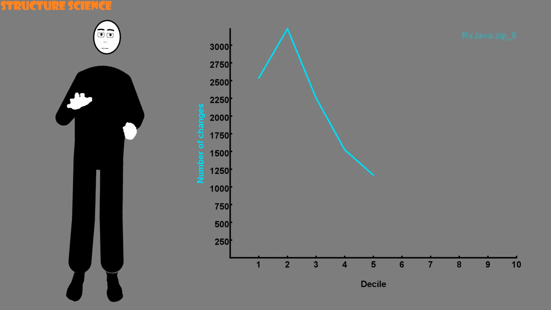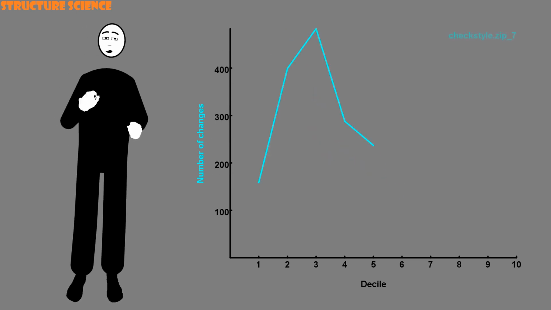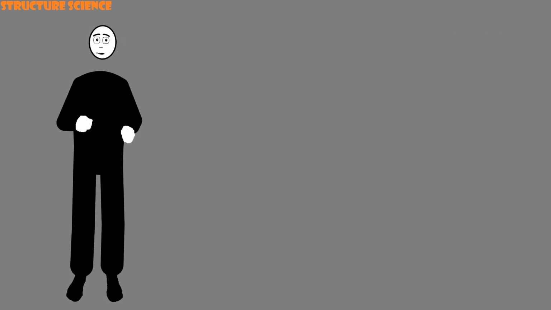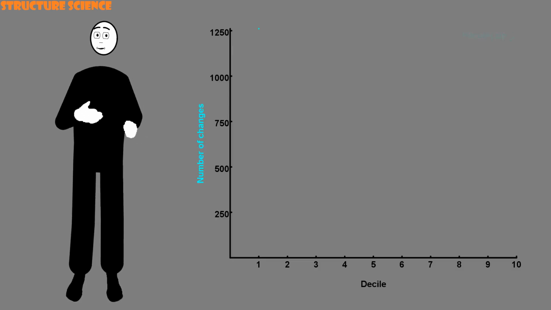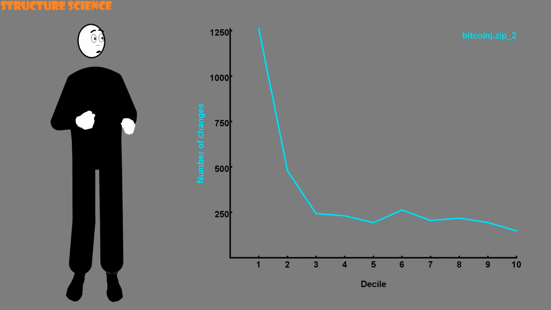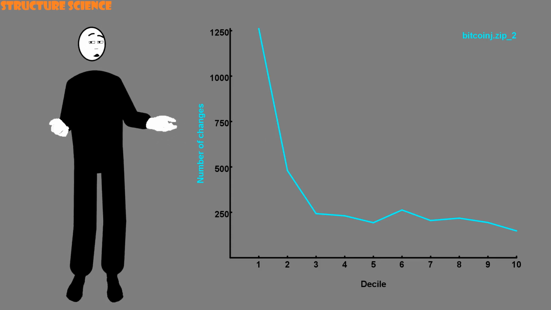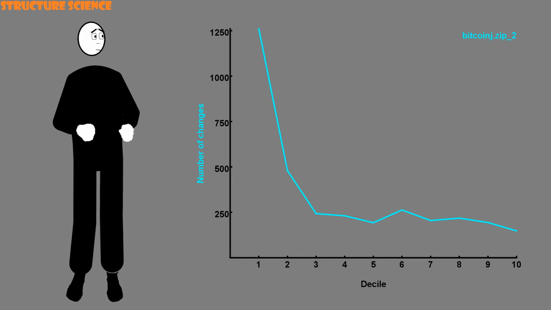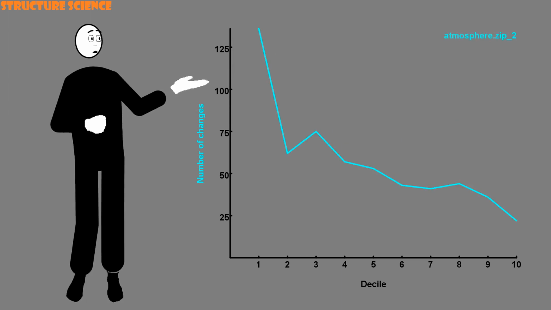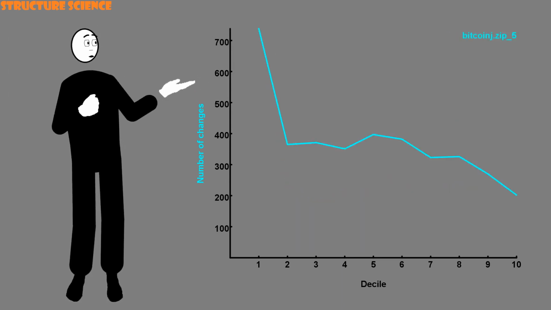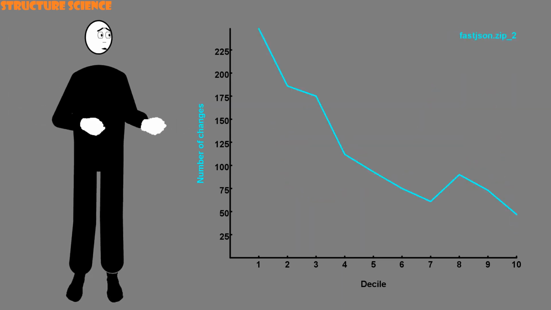Okay, just to double check, let's confirm that the change distribution of the programs that do obey the average cost relation really are flat. Here's one of our star pupils. Oh, this program doesn't have a flat change distribution, even though it obeys the average cost relation. Its distribution is also heavily skewed towards the first decile. And the same is true for our next highest correlation, and for loads of the other commit series where the relation holds.